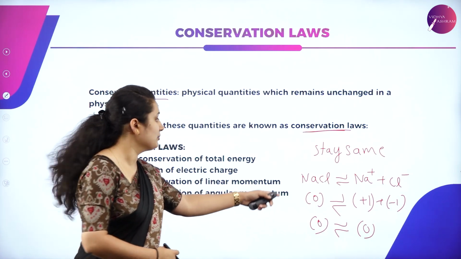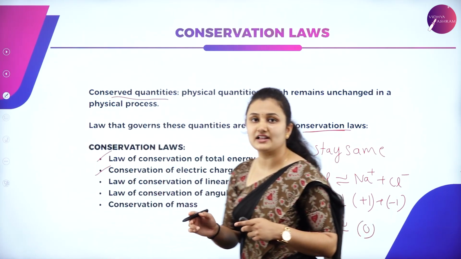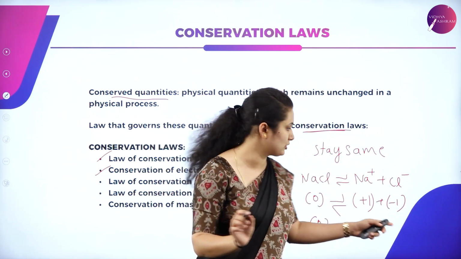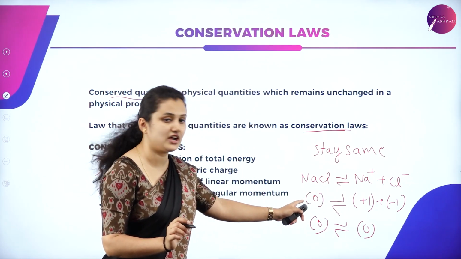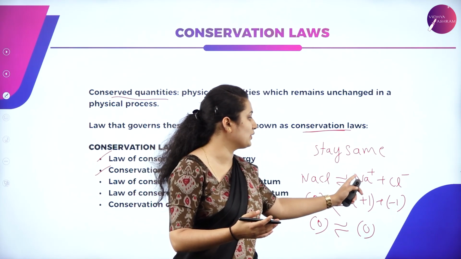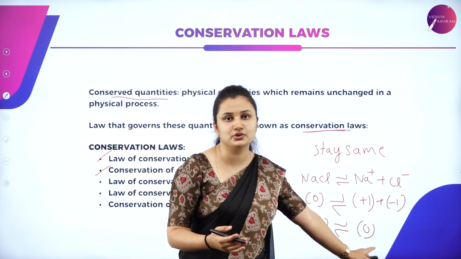So the net charge before the reaction and after the reaction is 0. So total charge is conserved. This is one example of conservation of electric charge, sodium chloride. Before the reaction, the total charge was 0. Even after the reaction, when it undergoes a reaction, it is split into Na plus and Cl minus. When you calculate the net charge, it is again equal to 0.